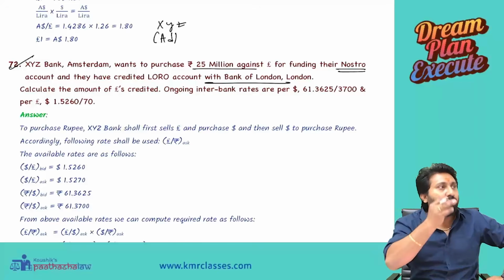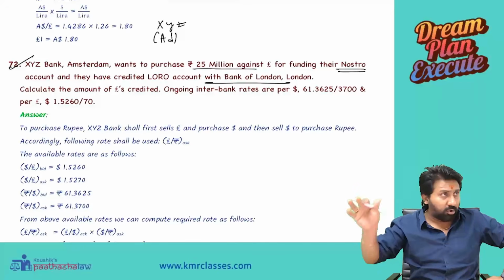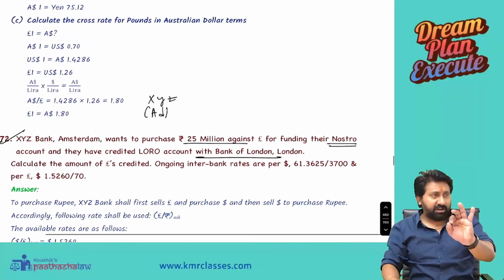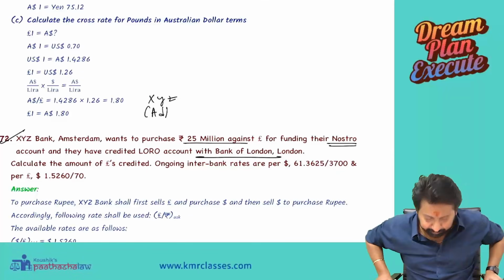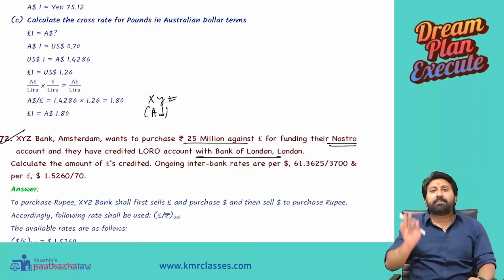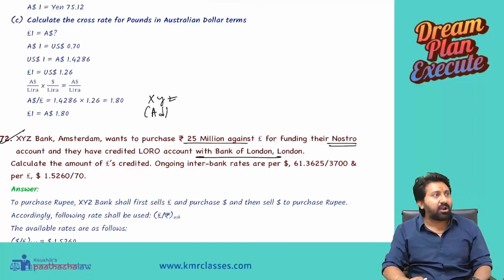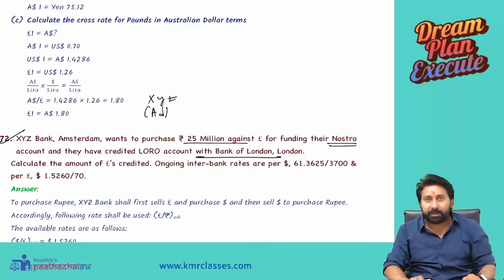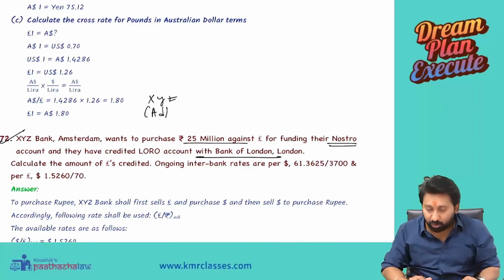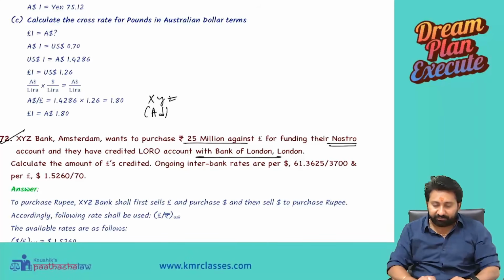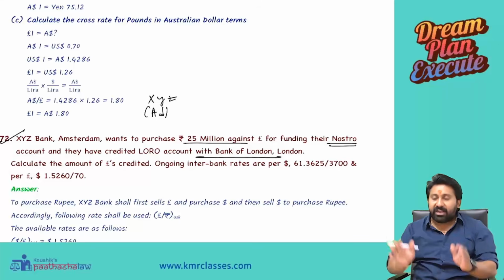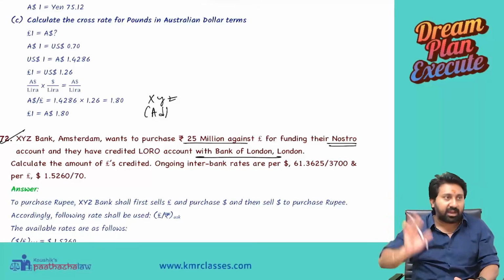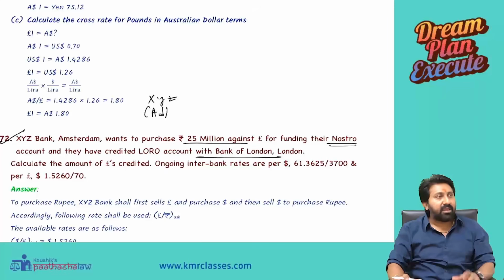Calculate the amount of pounds credited. Ongoing interbank rates are so and so. First of all, I will ask you one question. Please answer. XYZ Bank is from which country? Amsterdam. Indian or not an Indian bank? Not an Indian bank. That particular bank wanted to buy what? Millions of rupees. 25 million rupees they want for their Nostro. Now, directly they don't have a Nostro account, so through the Bank of London they are coming by opening a Loro account with rupee.